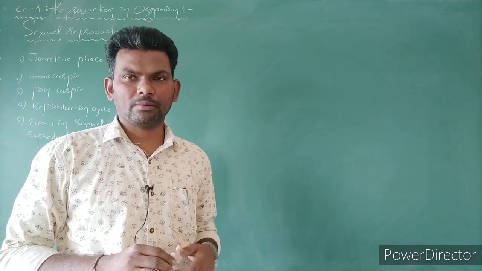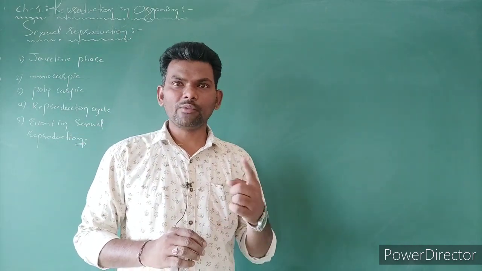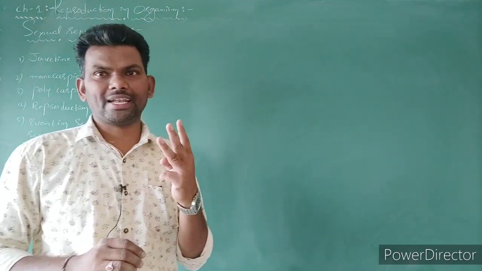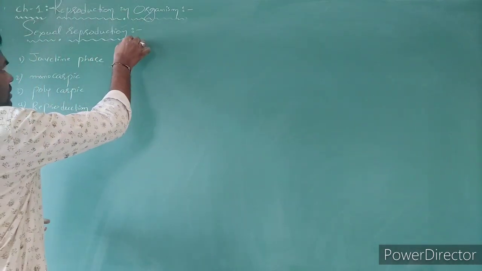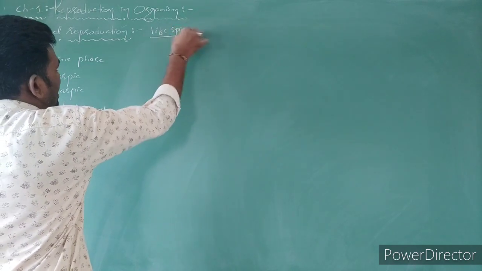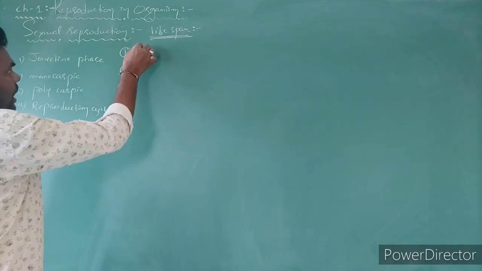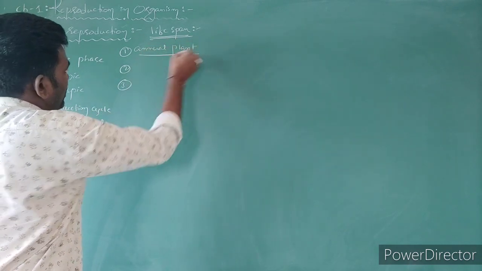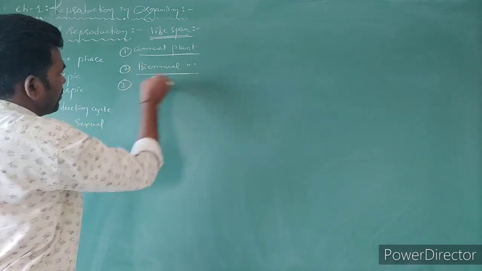Based on lifespan, plants are mainly divided into 3 types. They are annual, biannual, perennial. Annuals, lifespan is only 1 year. Biannual, lifespan is 2 years. Perennials, lifespan is more than 2 years. Based on lifespan, plants are mainly divided into 3 types, such as annual plants, biannual plants, perennial plants.